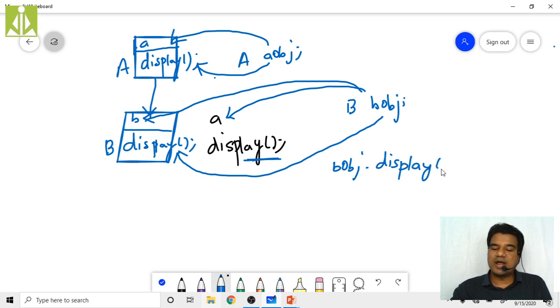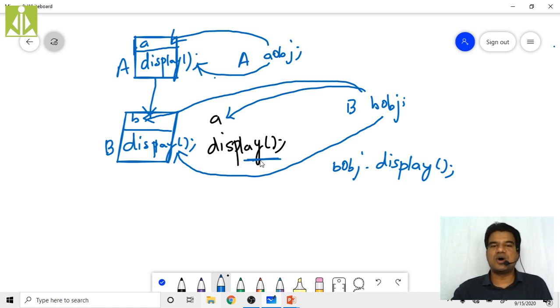But when you write like this, your compiler will get confused. Your compiler will think that you are trying to access the actual function but not the inherited function. So there is no way to specify that you want to access the inherited display function. Whenever you try, your compiler will consider it as the actual function and invokes that actual function body only. It does not invoke the inherited function body. So this is the problem.